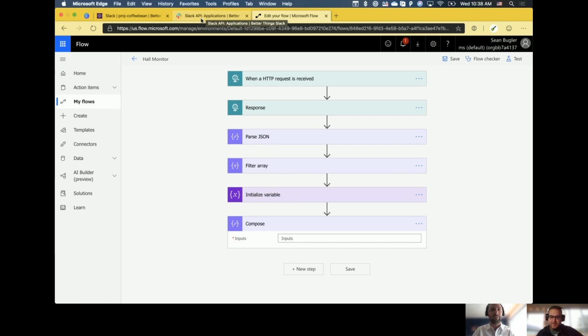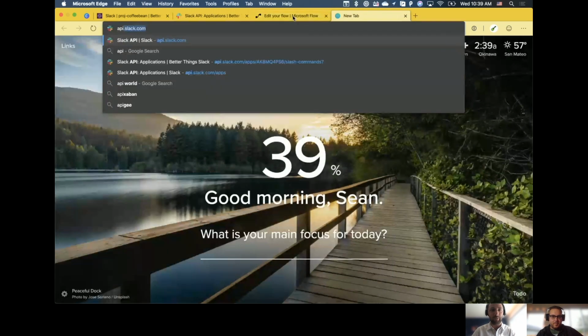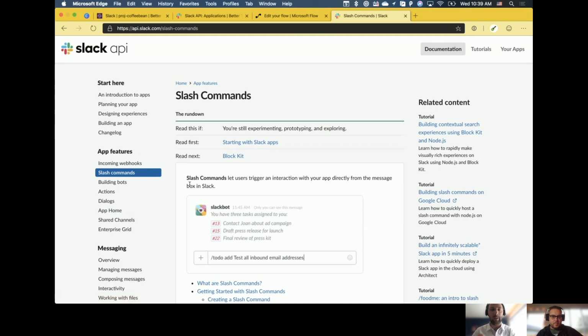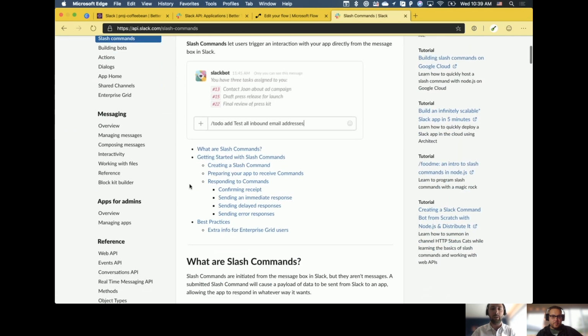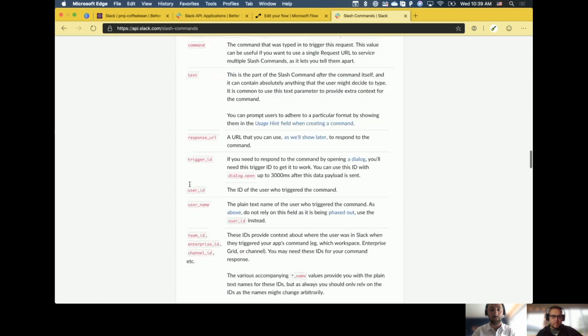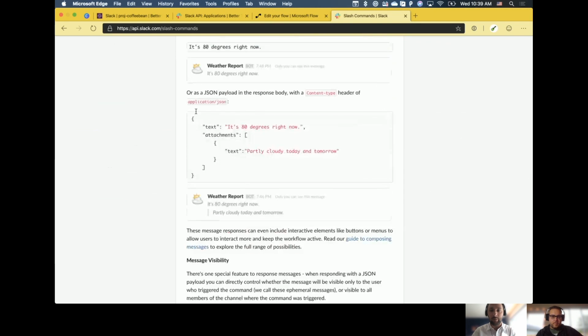Man, all right. So I'm actually going to take a step back here and just highlight that it's super important to read documentation, wherever that happens to be. In this particular instance, if you're building a slash command, Slack has some really great documentation with respect to what it's looking for and what kind of information it needs and what format it needs. I am not a coder by any stretch. So as I scroll down here, it's giving me the rough structure of a JSON payload that it's expecting as we're kicking it out. And it's telling me a couple of key things that I'm going to leverage in just a brief moment. In particular, it wants me to flag the content type as application/JSON, and it's giving me the JSON format that it wants to use.